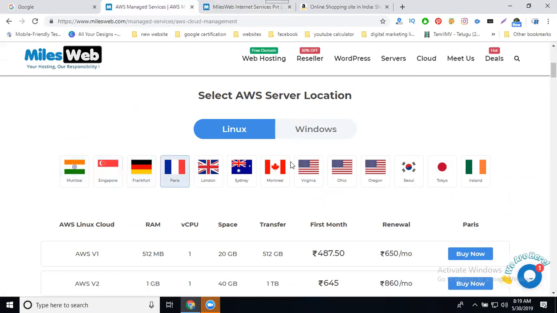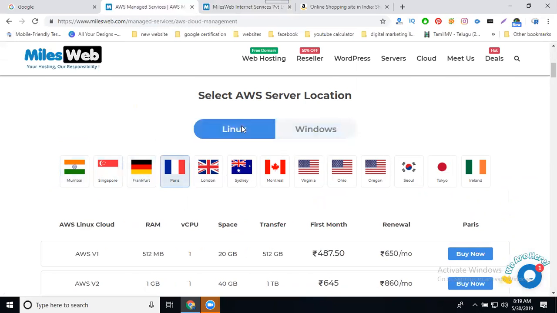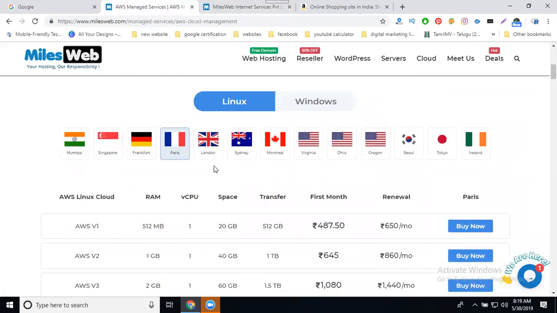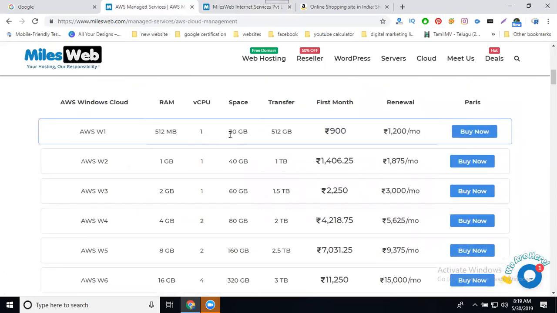Any kind of hosting purchase has two platforms, Windows and Linux. Compared to Linux, Windows will be a little bit higher in price. You can see for Linux, 487 rupees: 512 RAM, 30 GB hard disk, 512 GB data transfer per month. Compared to Linux, Windows will be a little bit higher in price. So this is purchased for cloud and dedicated type hosting.